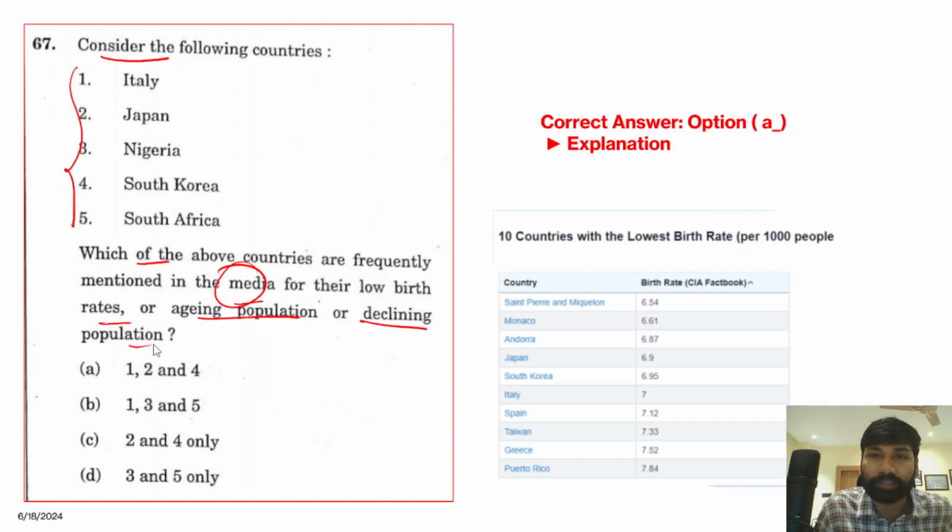Now, when we talk about the demographic dividend, India is a country with the largest demographic dividend in the world. But on the other hand, it is not the case with countries like China, Japan, South Korea, and many countries in Europe. So why? Because these countries are suffering with an aging population. Aging population in the sense that the birth rate has been declining, but on the other hand, the number of people who are of older age has been significantly increasing.